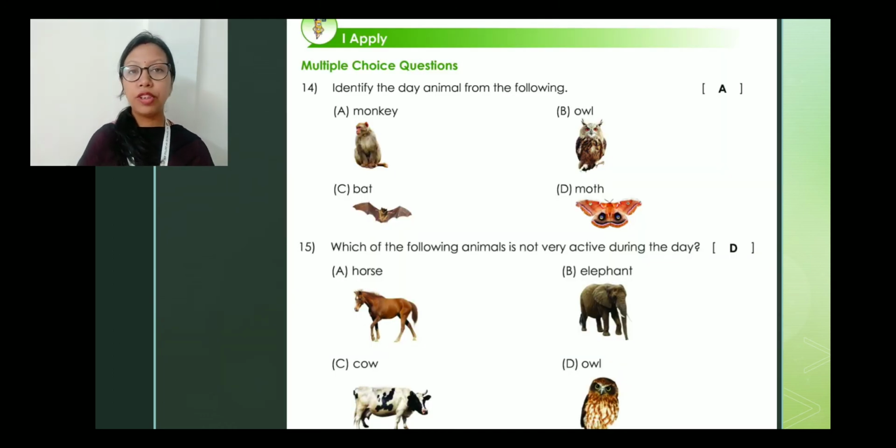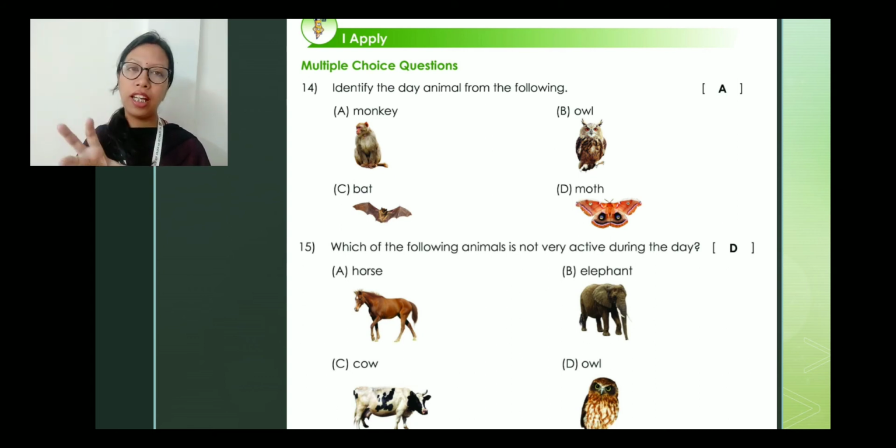Now let us come to the workbook. So here is question number 14. Identify the day animal from the following. The options are given: monkey, owl, bat and moth. So here we have to find out which is the day animal. Now owl is a night animal, bat is also a night animal, and moth. Moth is like a butterfly, but it is much rougher than a butterfly.